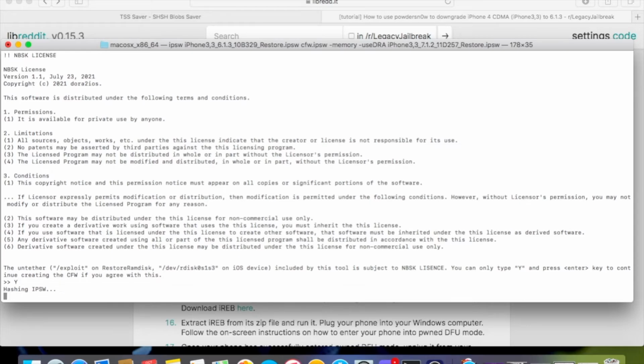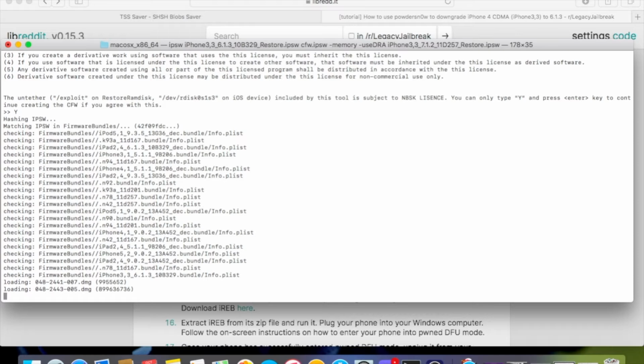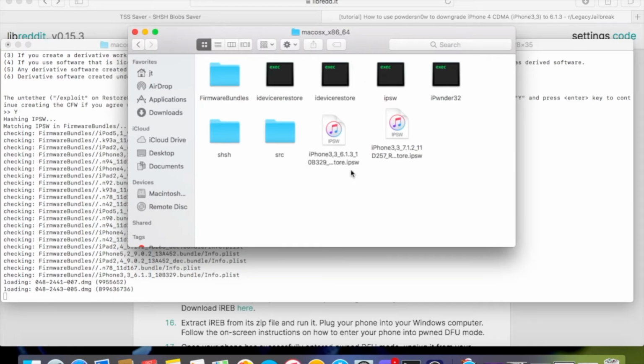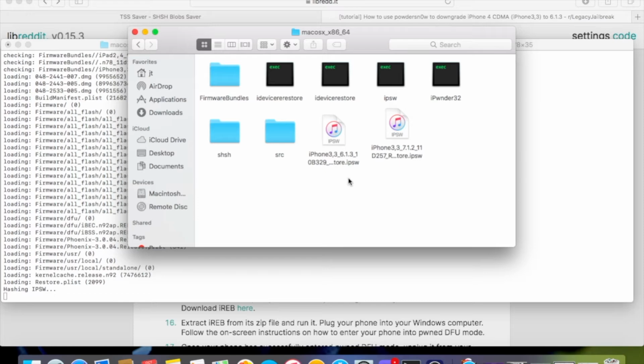You need capital Y. There we go. Capital Y. And it's gonna start hashing the IPSW, do all this stuff. And if we go to the Finder, it's gonna make a hashed version of iOS 6.1.3, which is the lowest it can go at this moment.